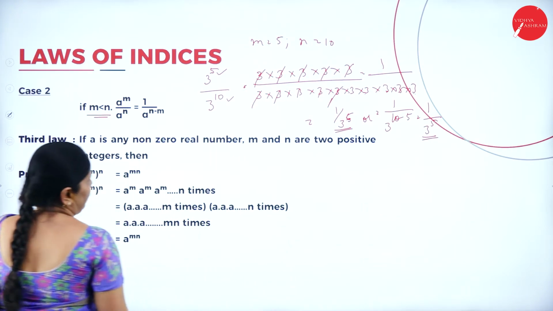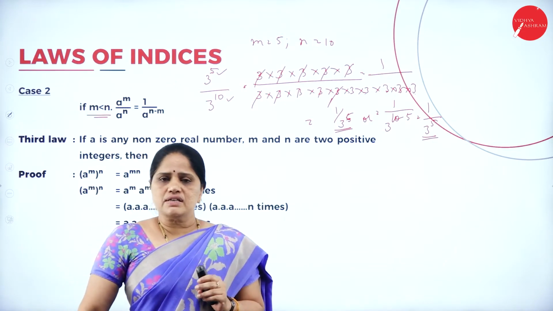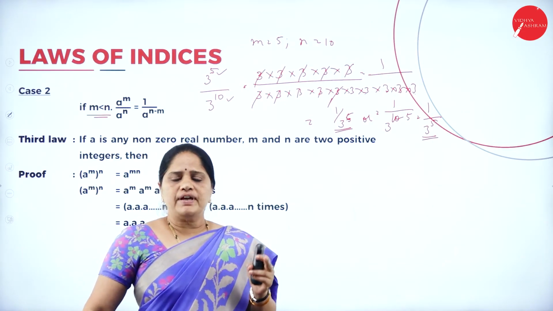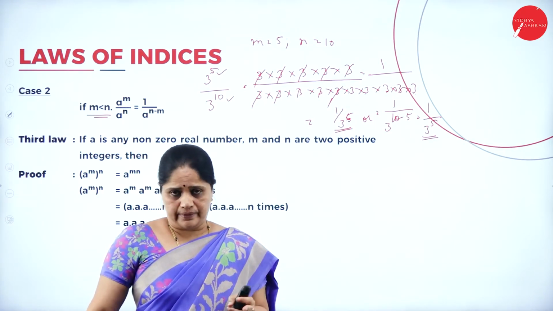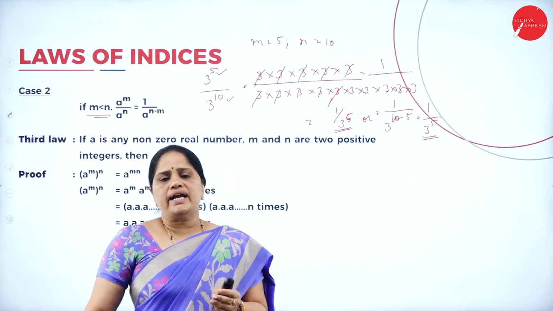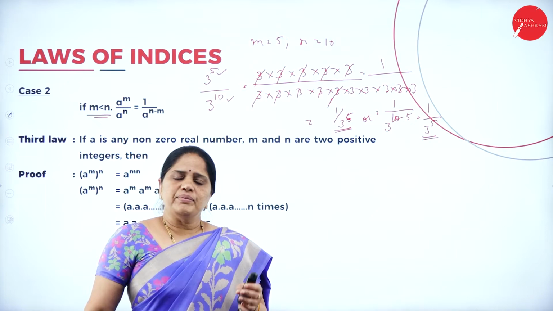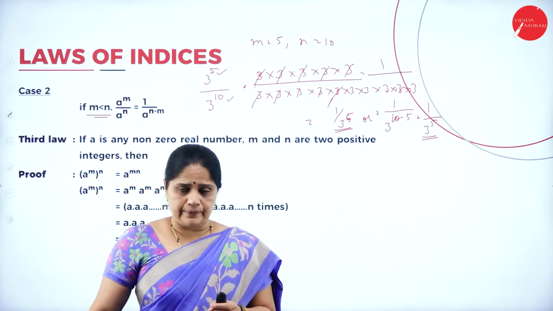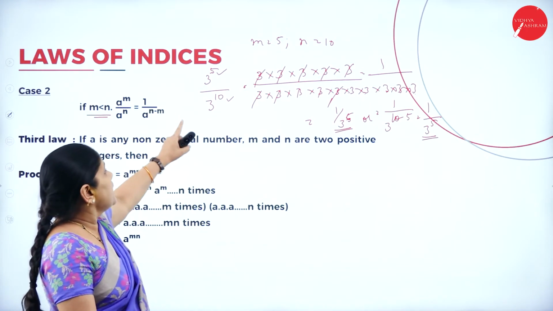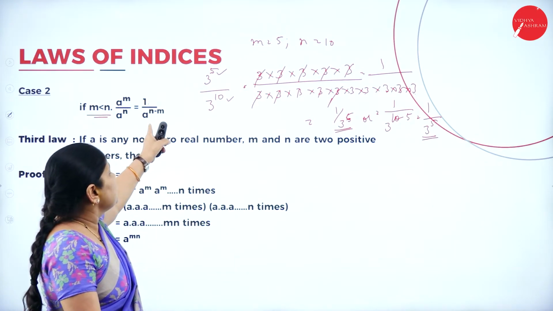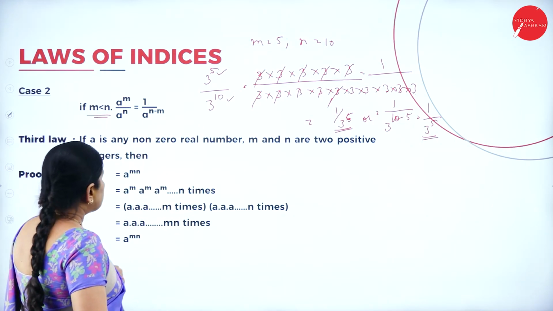Now the next one, third law. I hope you have understood the first law. What does the first law tell us? A to the power of m into a to the power of n equals a to the power of m plus n. Now suppose I have to divide a to the power of m by a to the power of n, then it will be a to the power of m minus n, if m is greater than n. If n is greater than m, then I will be writing 1 divided by a to the power of n minus m.